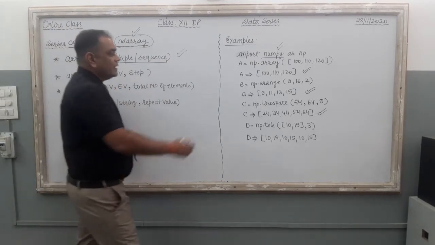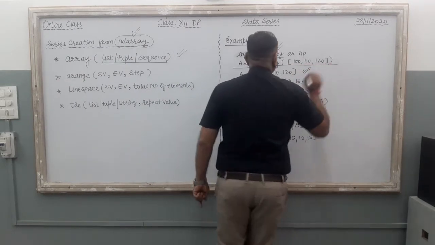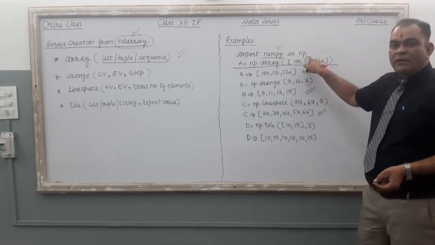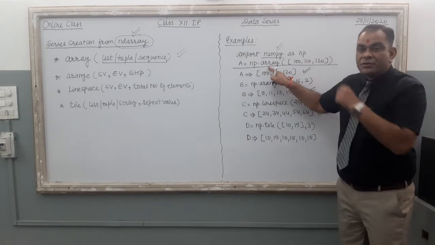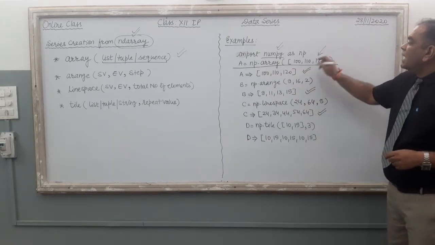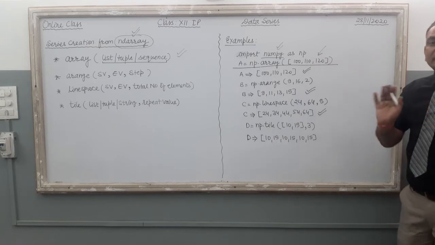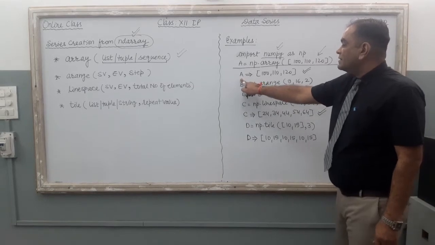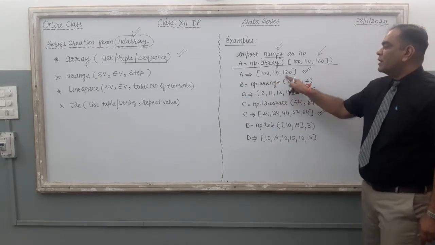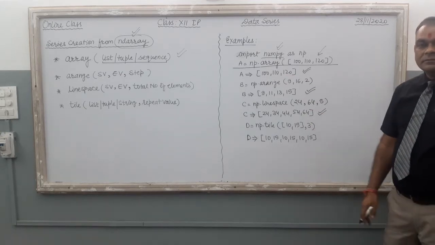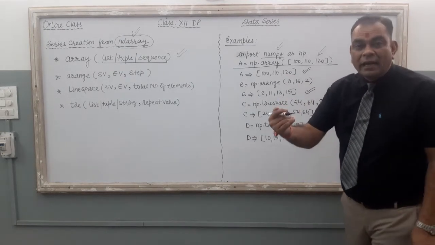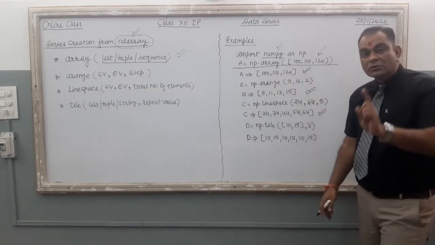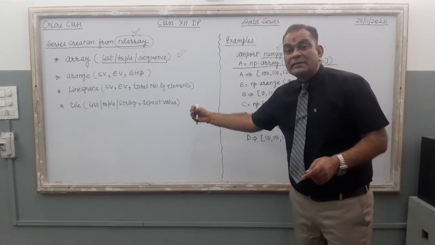Just see the example. Just see the second line. Here, a equal to np dot array. a is a variable, np means numpy module. np.array is an array function, and with this array function, I supply one list: 100, 110, 120. It is a list variable. When the computer executes this command, what is the value inside a? Just see the output: 100, 110, 120. Clear? Simple array. Array is just like the list only, but in this array, all the values are of the same data type. You can use this array function while creating the data series also.